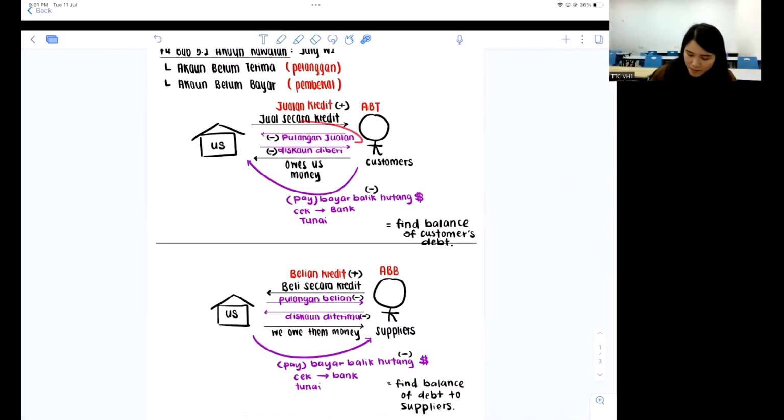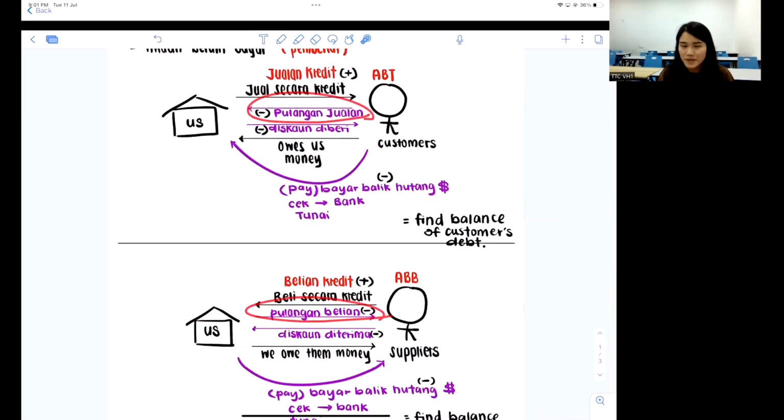Okay, next pair. Pulangan jualan, pulangan belian. Don't you see both the pulangan also in a negative form? Just that one is for ABT, another is for ABB. So you can set them as a pair. What else as a pair? Discount. Do you see both of them also negative? Set as a pair. One for ABT, one for ABB. Both negative. That's the fastest way.